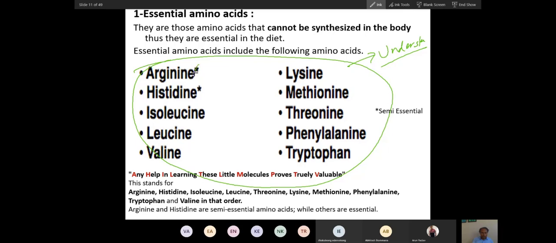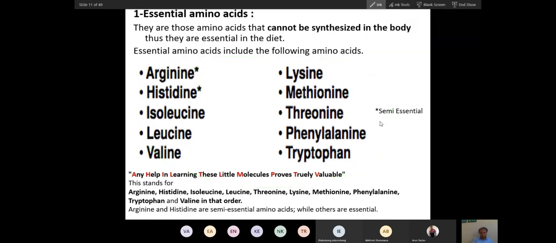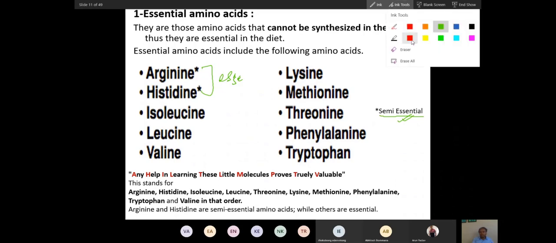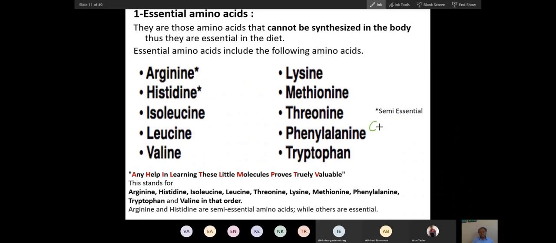Now you can see this star mark here. These are called semi-essential amino acids. Why? Because these amino acids are synthesized in our body, but in very low quantity. And that is why this low quantity cannot meet the demand of growing children. In the growing age, these are essential. But for adults, these become non-essential. And that is why these are called semi-essential or conditionally essential.